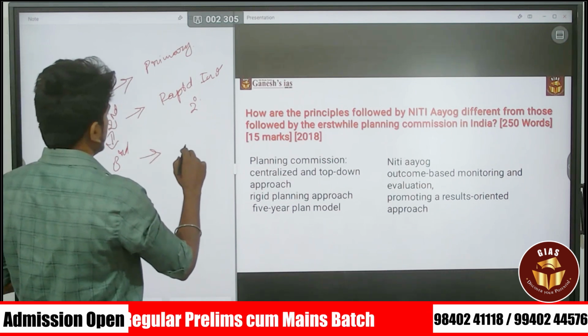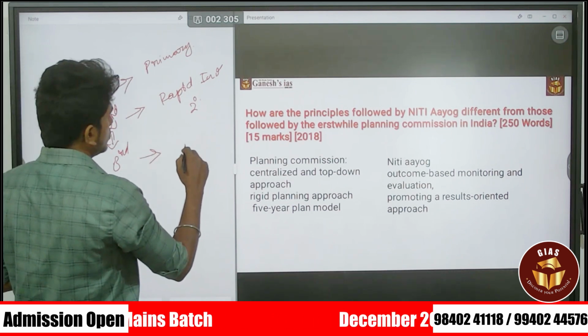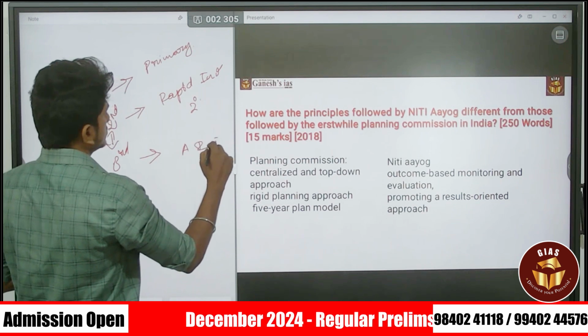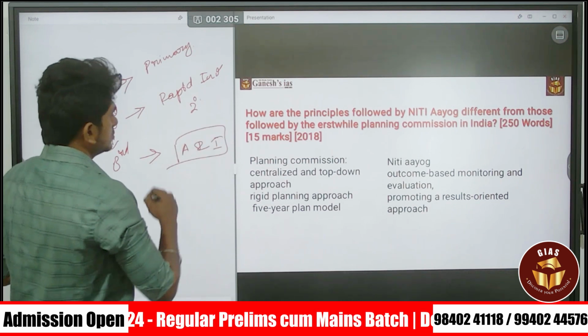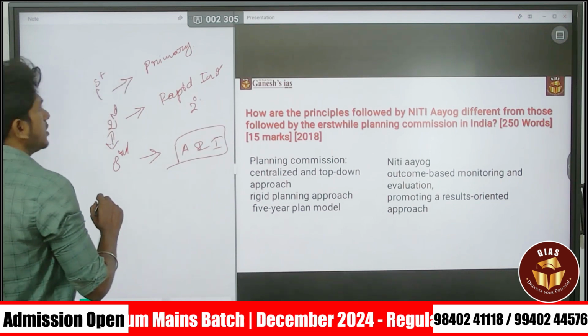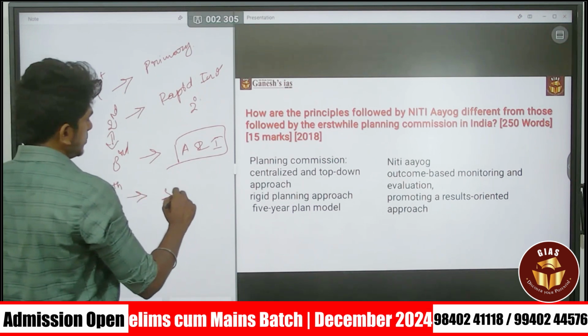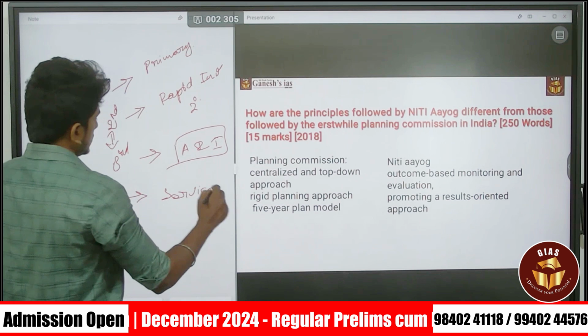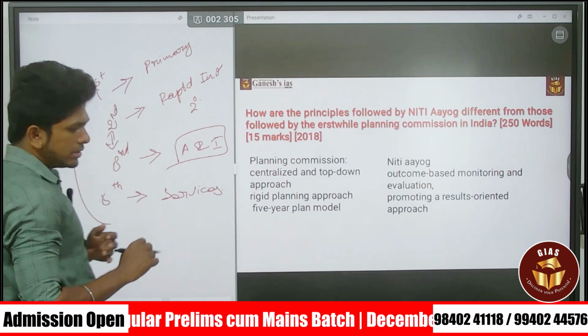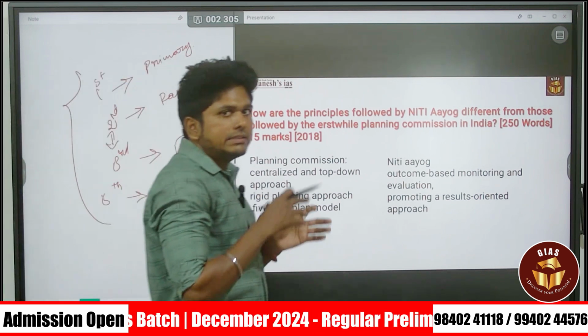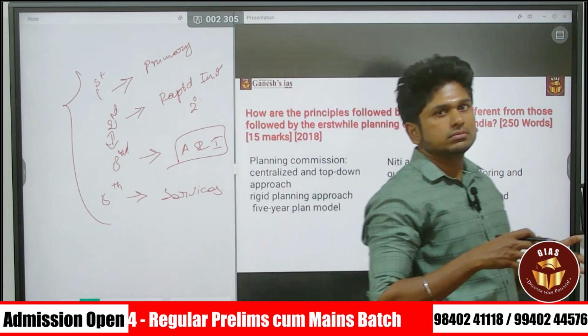Afterwards, there is the third 5-year plan, purely focused on both agriculture and industry. At the time of the sixth 5-year plan, the growth of the service sector happened. So all of this is dictated by the Planning Commission.